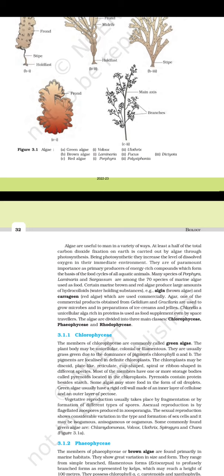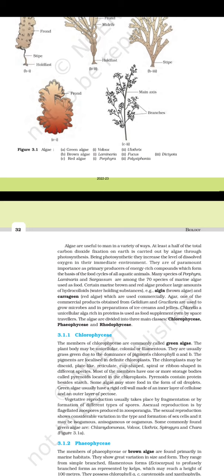Certain marine brown and red algae produce large amounts of hydrocolloids, water-holding substances, which are used commercially. Agar, one of the commercial products, is obtained from Gelidium and Gracilaria and is used to grow microbes and in the preparation of ice cream and jellies.